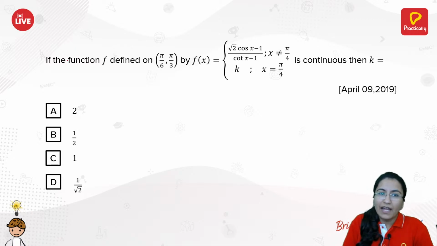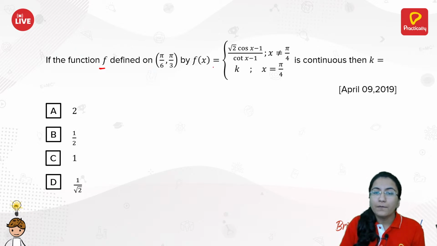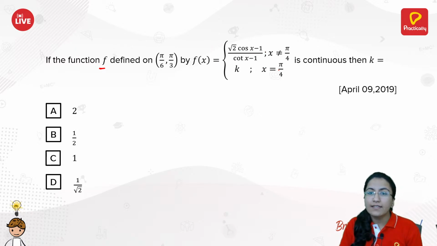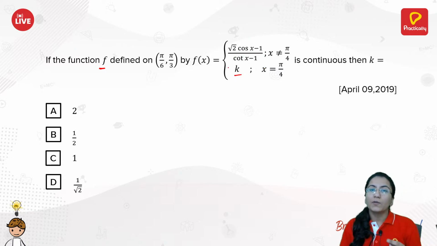Here again we have the function f defined on the open interval from pi by 6 to pi by 3. Our function is defined by f of x is equal to k for x equals pi by 4, and for x unequal to pi by 4 we have this function under root of 2 cos x minus 1 divided by cot x minus 1.